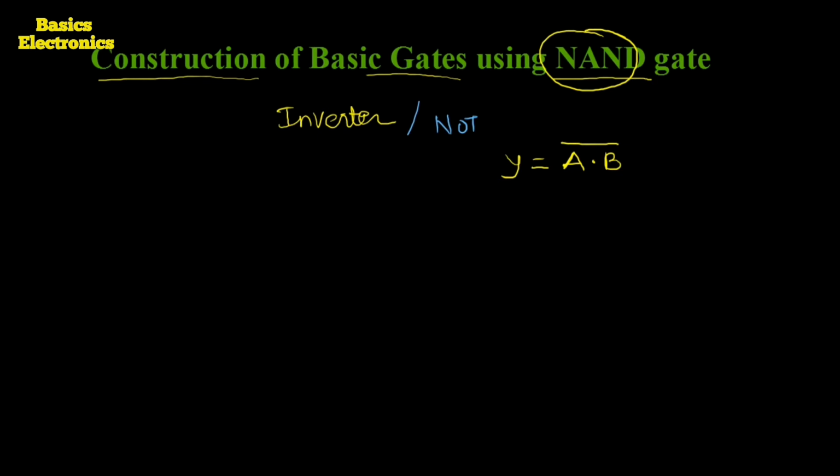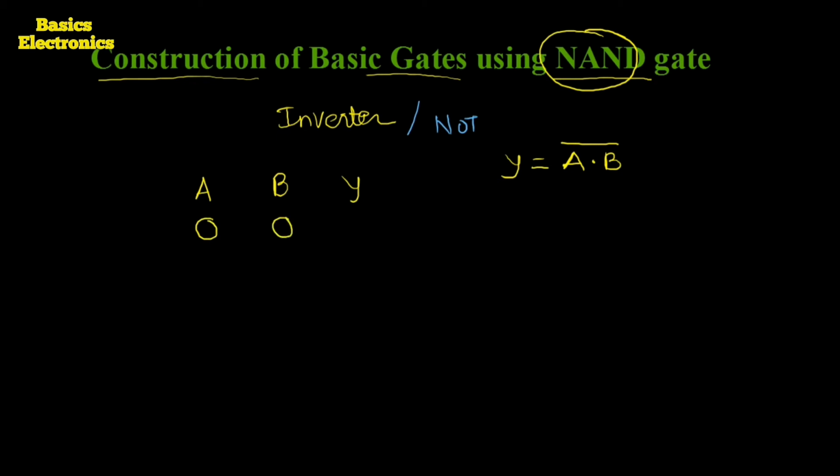The NAND gate we are going to construct is the 2 input NAND gate. Its equation is Y equals A dot B complement. Now the inputs are A and B, so while drawing the truth table we get the 2 inputs A and B, and output is Y. A is 0, B is 0.